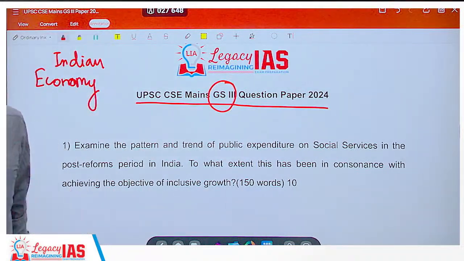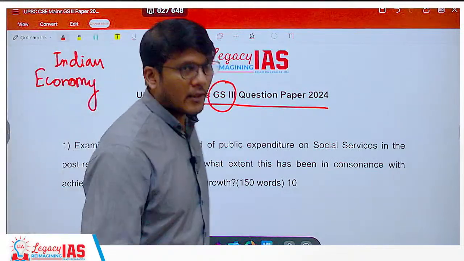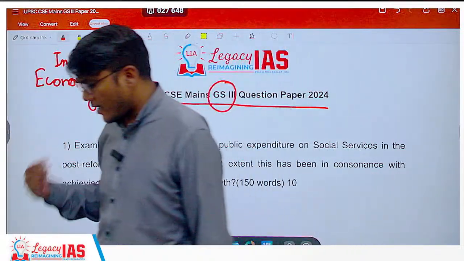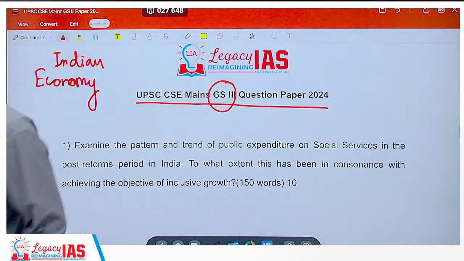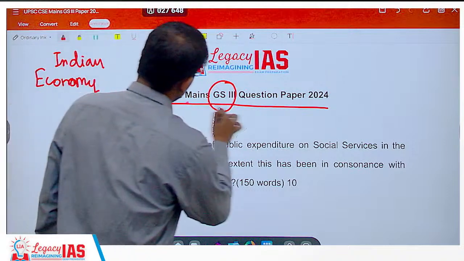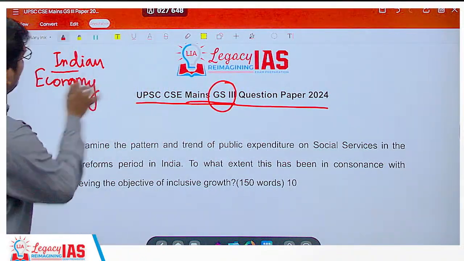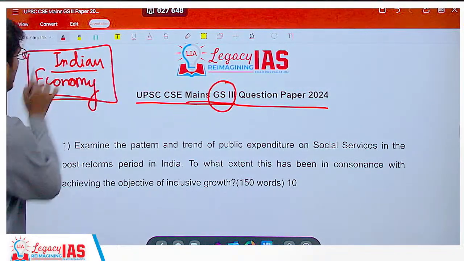So let's start with our mains analysis. The mains is going on. Essay, GS 1, 2, 3 and 4 have been completed. So in today's lecture, we will be looking at GS paper 3, and specifically in this lecture, we will be dealing with the Indian economy questions.